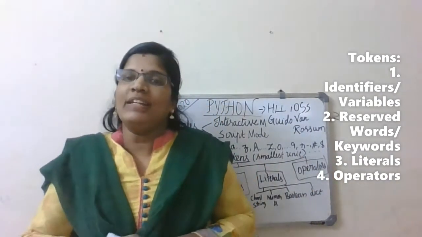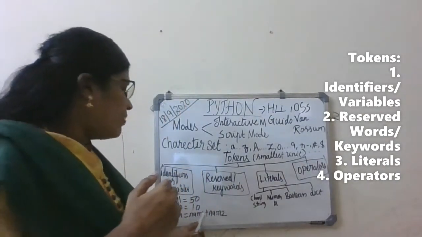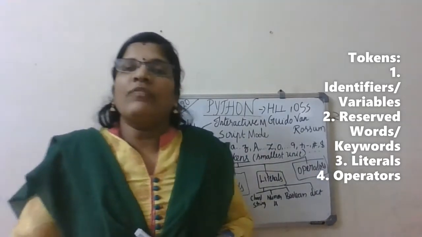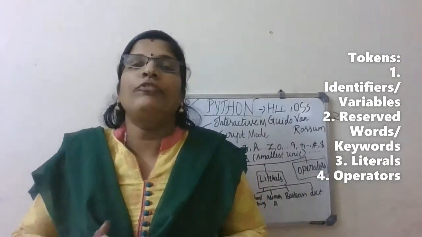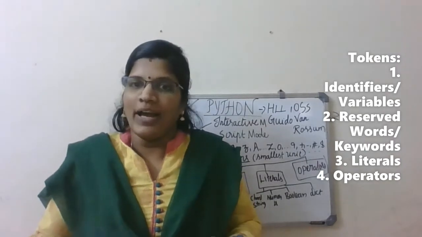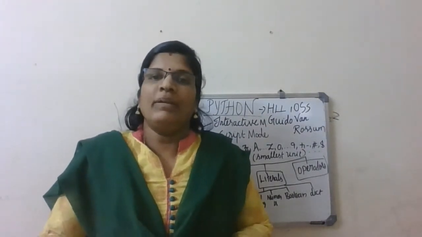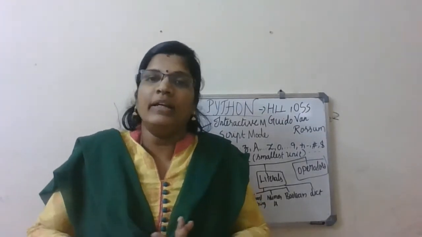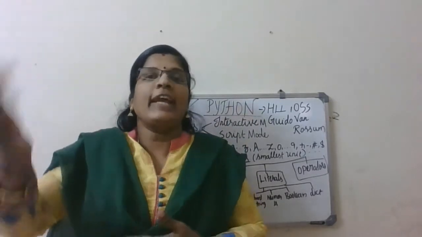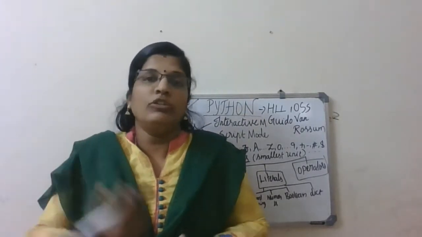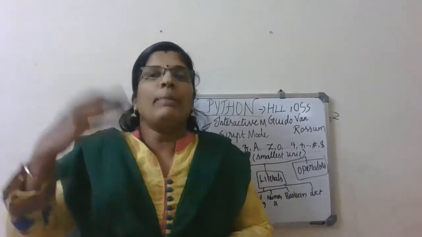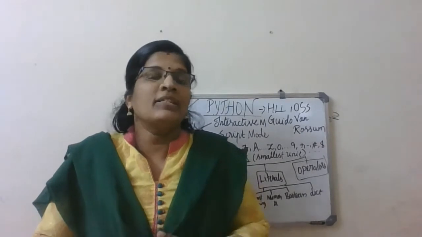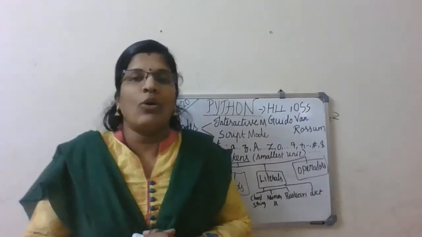So operators means, see here you can see num1 plus num2, which is the operator? Plus is the operator. So likewise, the operators are divided into four categories. The first one, arithmetic operators, means addition, subtraction, multiplication, division, how to get a remainder, how to get a quotient, how to get an exponent. 2 to the power 2 is equal to 4. 2 into 2. 2 to the power 3, that means 2 into 2 into 2 is equal to 8. So exponents all come under normal arithmetic operators.